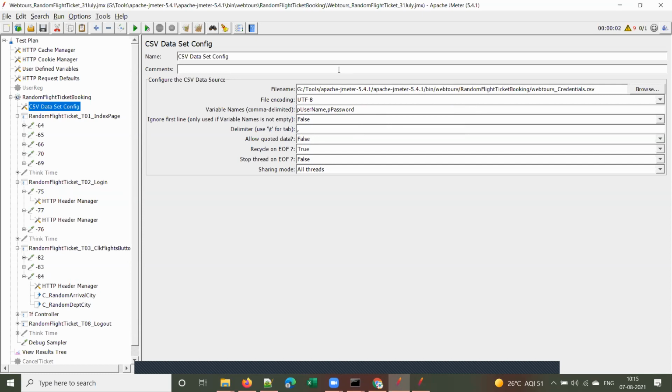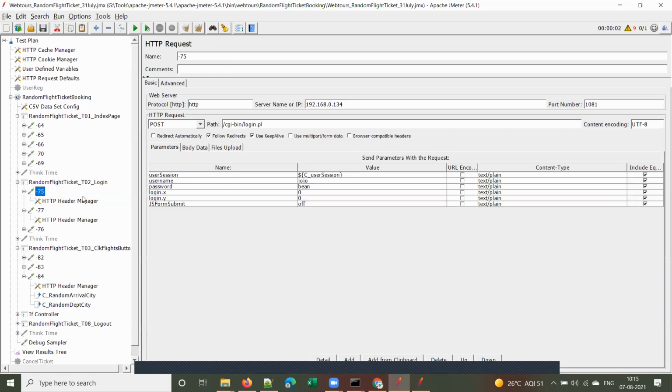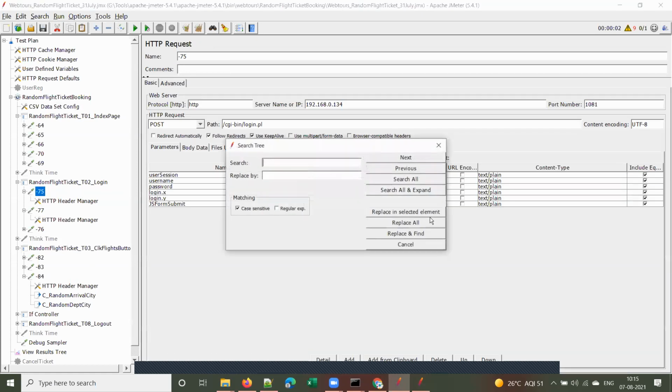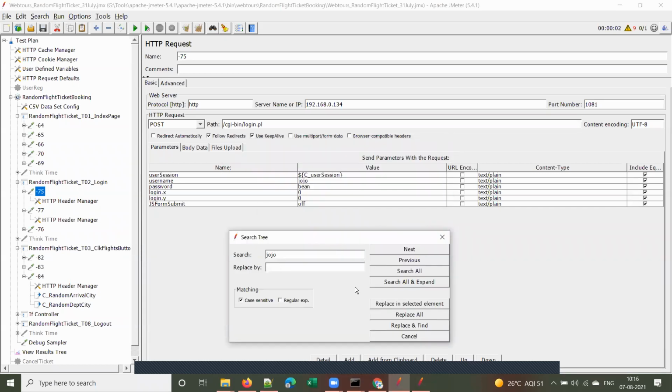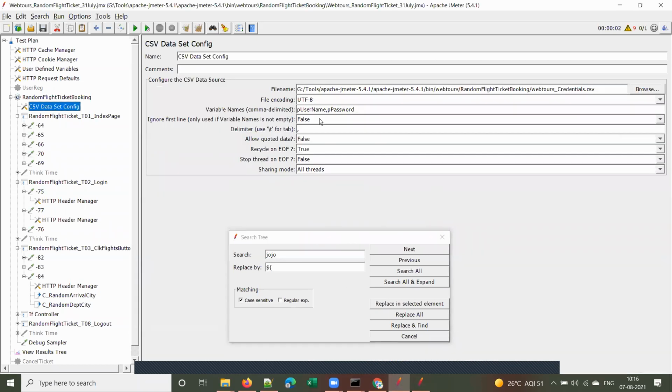Now what I have to do is replace the hard-coded values with these parameters, with these variable names. Variable names are parameters, right? So where are they getting passed? Here it is. I have to replace this Jojo. Control C, Control F. I have to replace that with the username, isn't it?